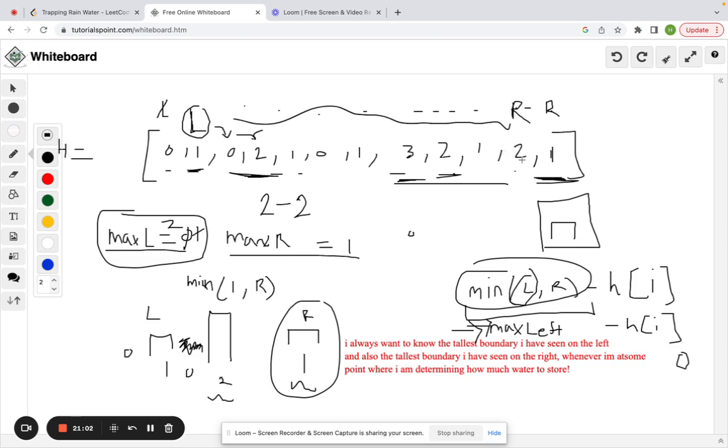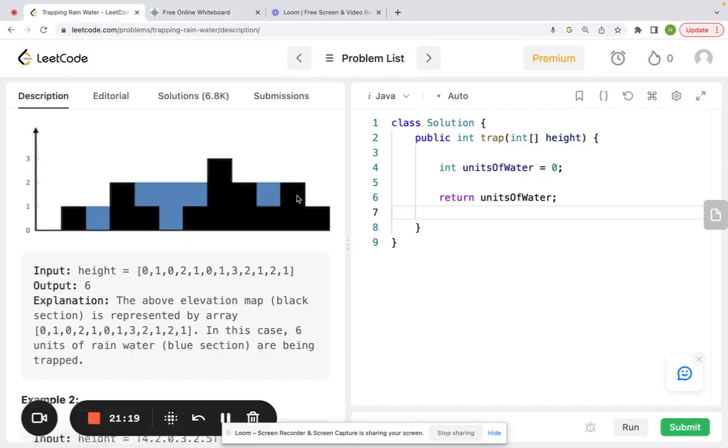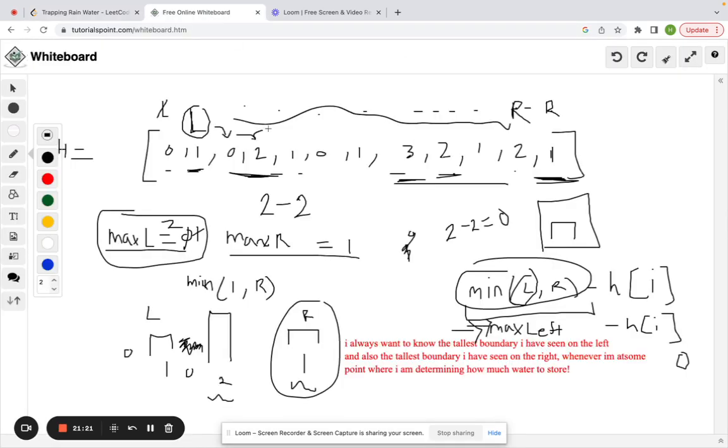And at this point, we say how much water can we store here? Well, again, max right is 1. We'll just update the current max right to where we're at. So it's 2 minus 2, which equals 0. And let's look at the picture. We can see, yeah, we can't store any water here. And now the max left and right are equal. So let's just move the left to be 1 here.